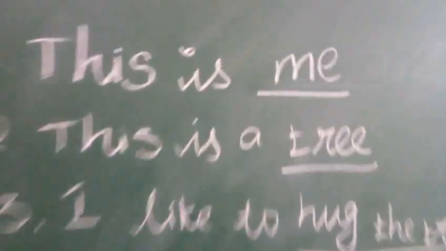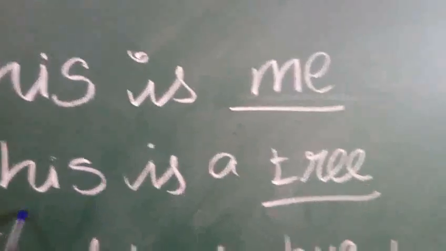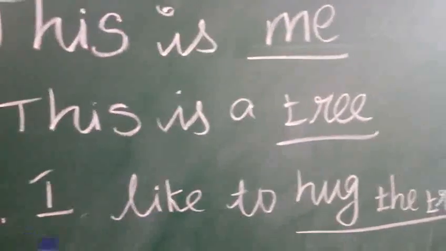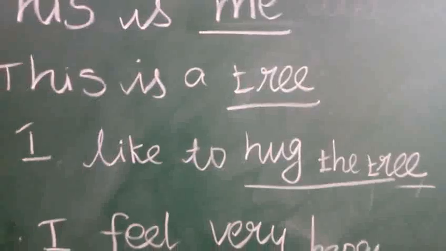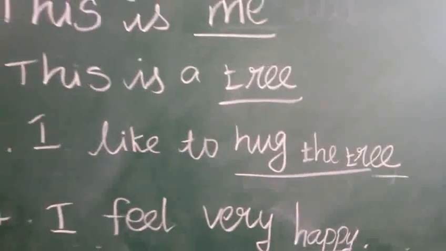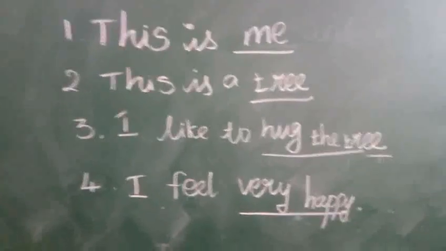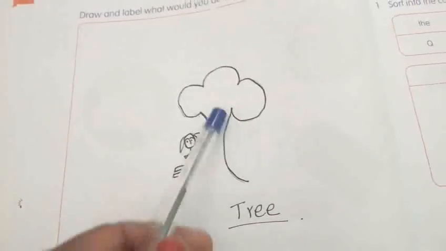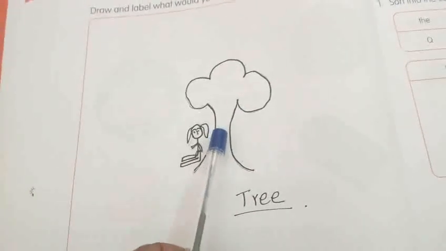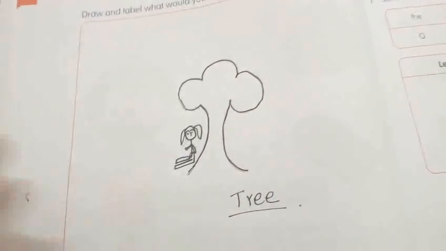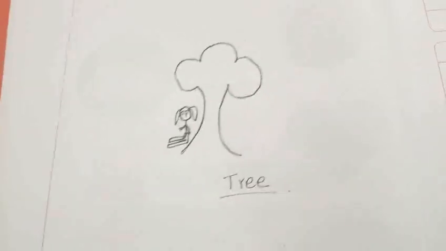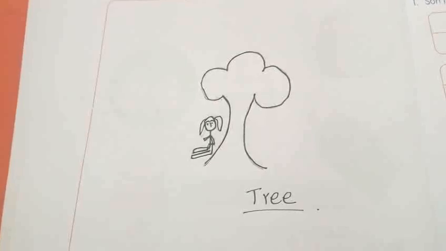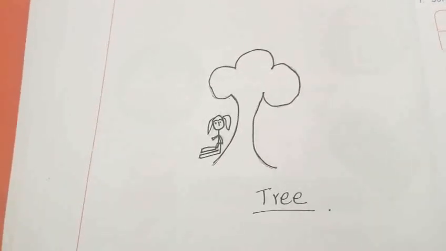See once again. This is me. This is a tree. I like to hug the tree. I feel very happy. Right? Yes. Once again. This is me. This is a tree. I like to hug the tree. I feel very happy. Right? So take your worksheet. You have to speak about your drawing, my dear children, in your home.